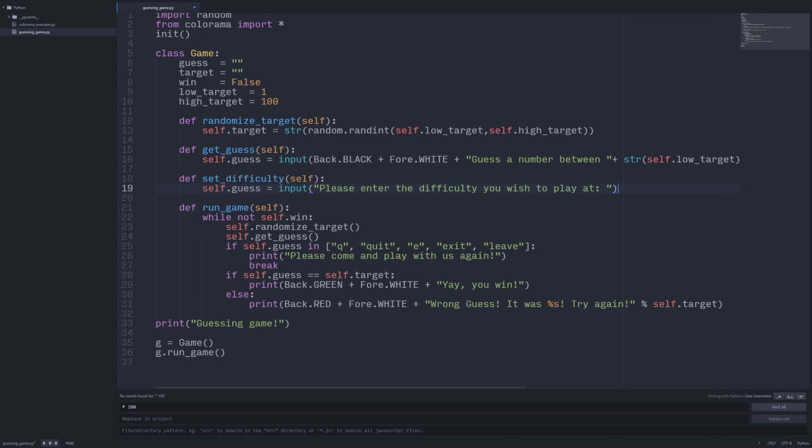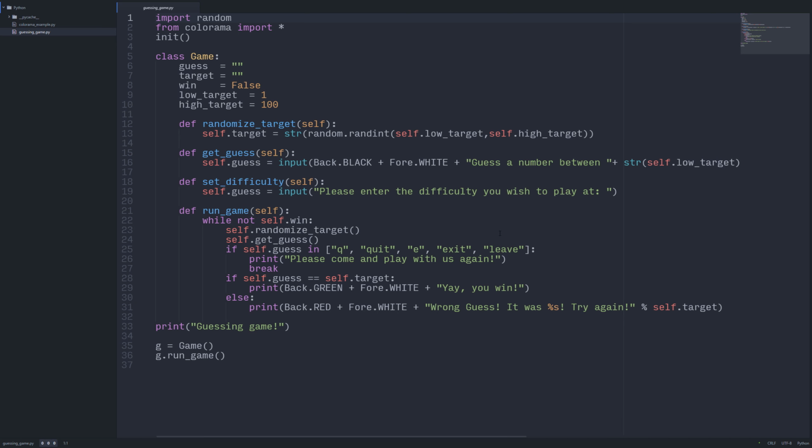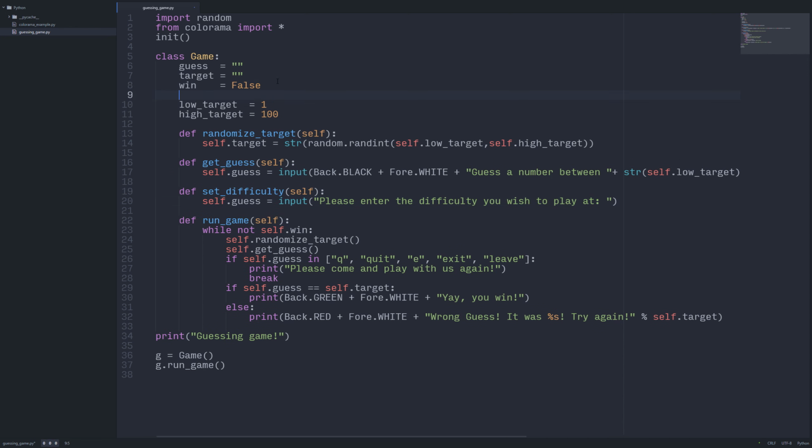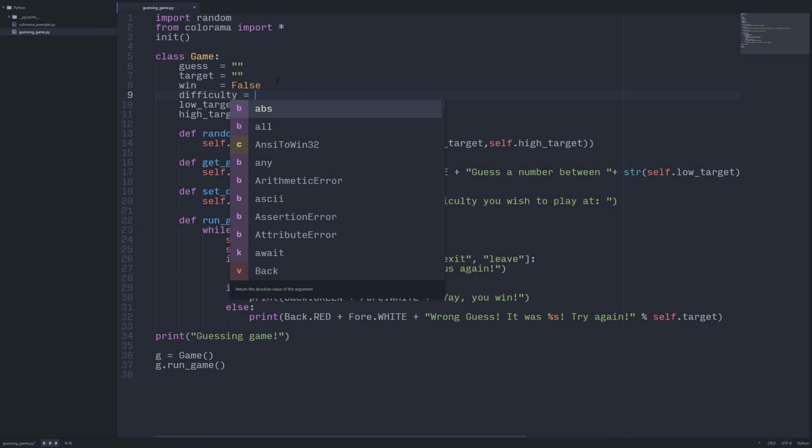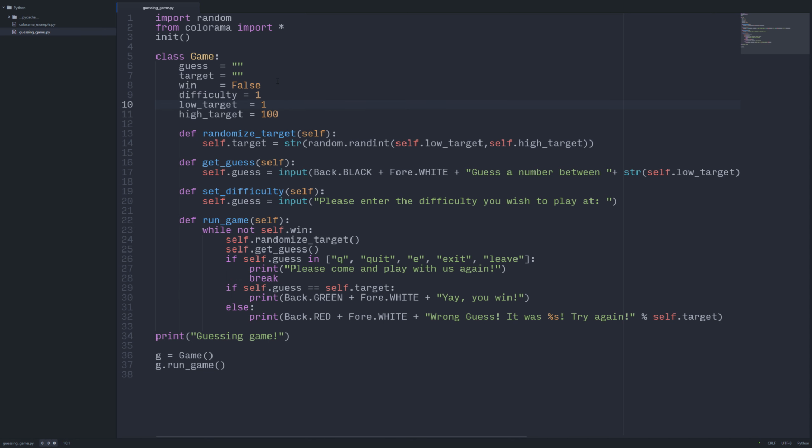And of course add our colon there. That is pretty important. Now we're going to need to have an actual difficulty. We need to set it. Our default will be 1.